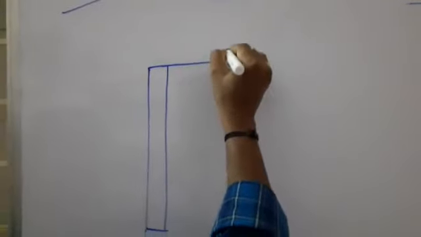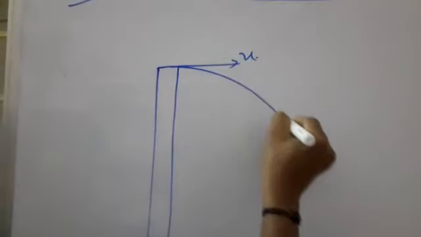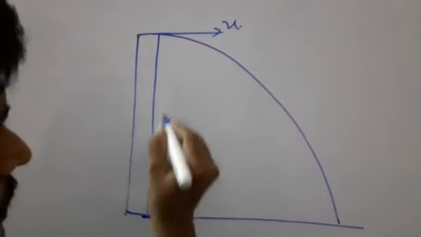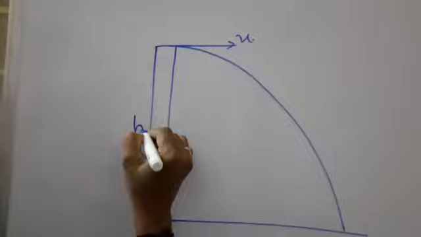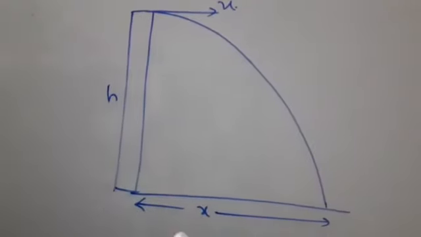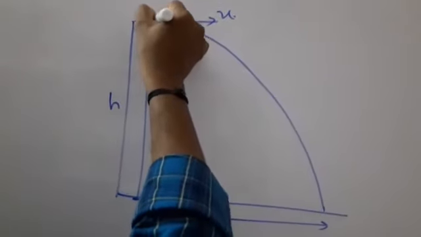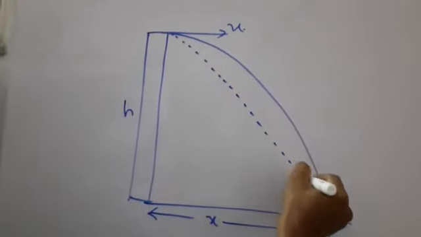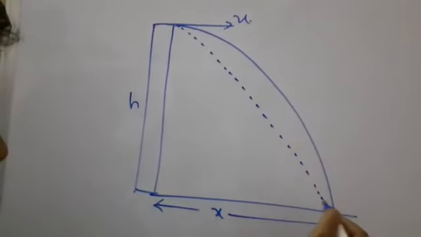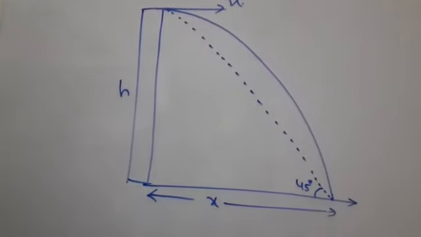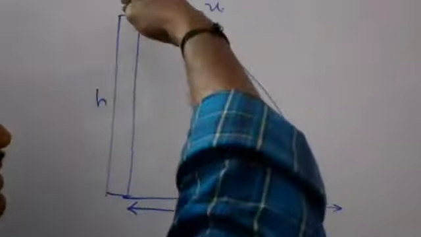Next, the body is projected with initial velocity u and strikes the horizontal ground. Here h is the height and x is the horizontal displacement, called the range. Suppose a line joining the point of projection to the point where it reaches the ground makes an angle of 45 degrees with the x-axis.